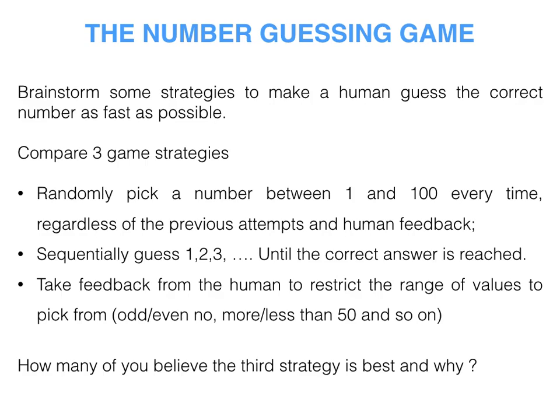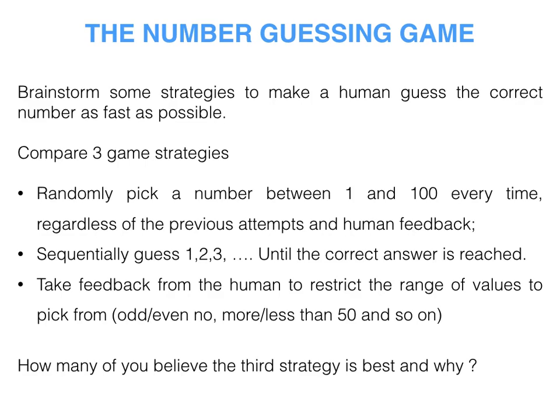So let's discuss the first strategy here, which is randomly pick a number between 1 and 100 every time, regardless of the previous attempts and any kind of human feedback. So every time you randomly pick a number, okay? The second strategy is sequentially guess 1, 2, 3, 4, 5, and so on until the correct answer is reached.